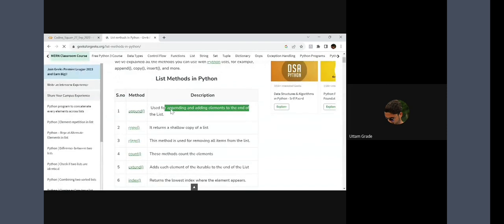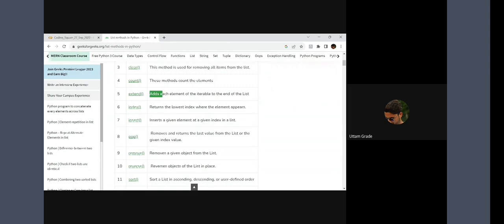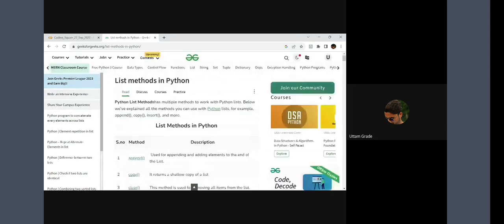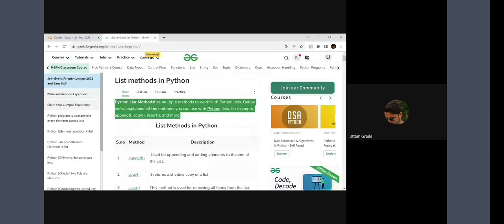So see that, guys, see that carefully. We talked about append, written over here. What is it used to do? Append, or adding elements to the end of the list. Copy, clear, count, extend. Now this is something you have to do from your side right now. Can you do this, guys, everybody, in terms of lists?